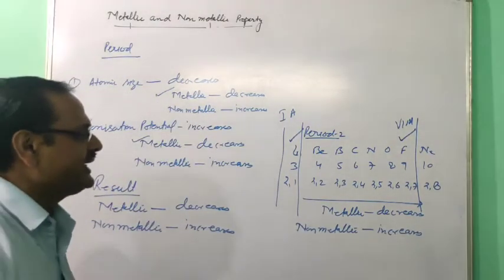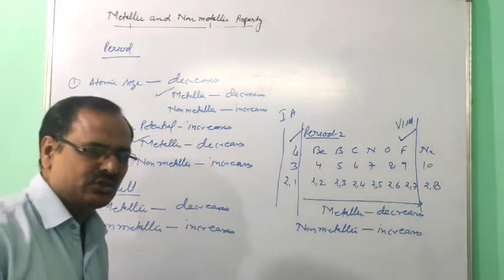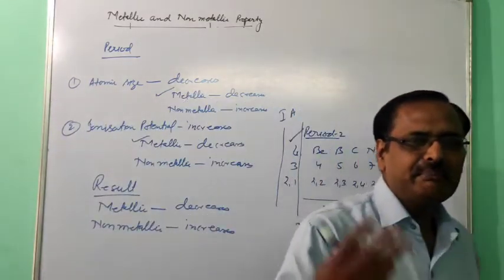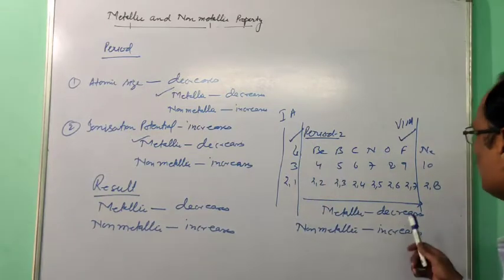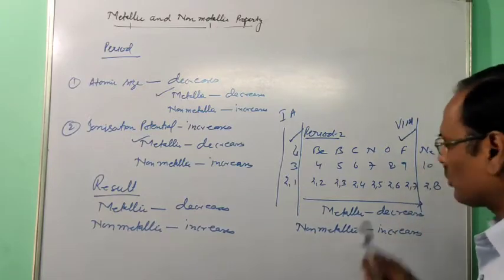So this you got the idea. In the same way, if I ask you in period 3, which one is the most metallic element? What you will say? In period 3, the most metallic element is sodium and the most non-metallic element is chlorine.